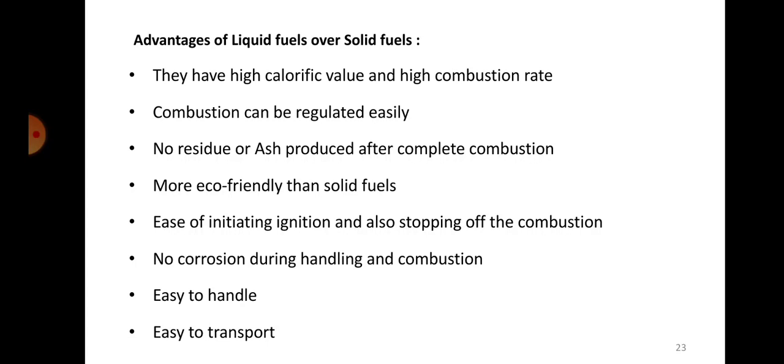Okay, no corrosion during handling and combustion. So this is another advantage of liquid fuel over solid fuel. There is no corrosion taking place during its handling and combustion. There may be problems associated with these things in the case of solid fuel, and it is easy to handle, easy to transport, okay, when compared with solid fuels.